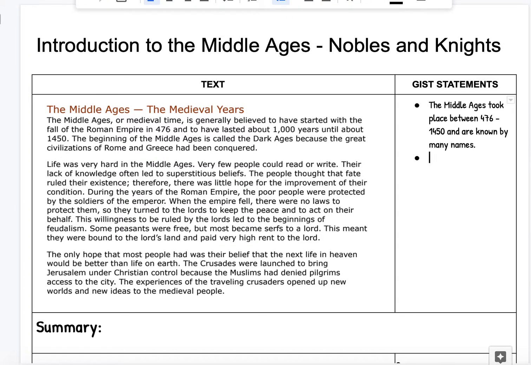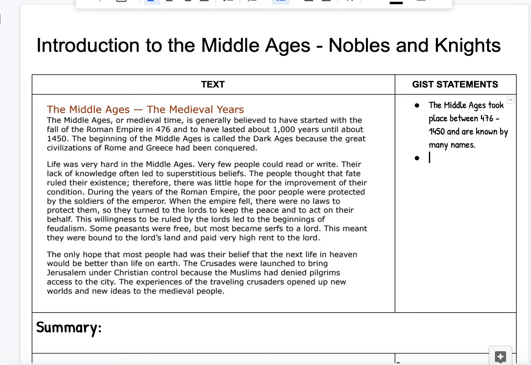Life was very hard in the Middle Ages. Very few people could read or write. Their lack of knowledge often led to superstitious beliefs. The people thought that fate ruled their existence. Therefore, there was little hope for the improvement of their condition. During the years of the Roman Empire, the poor people were protected by the soldiers of the emperor. When the empire fell, there were no laws to protect them, so they turned to the lords to keep the peace and to act on their behalf.